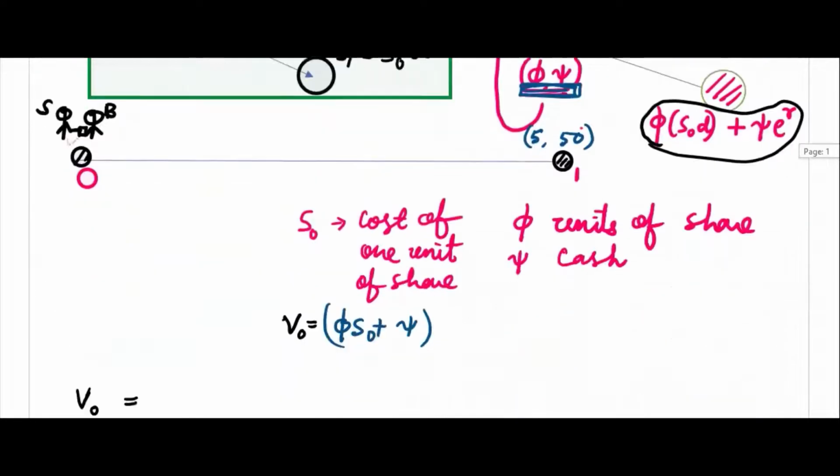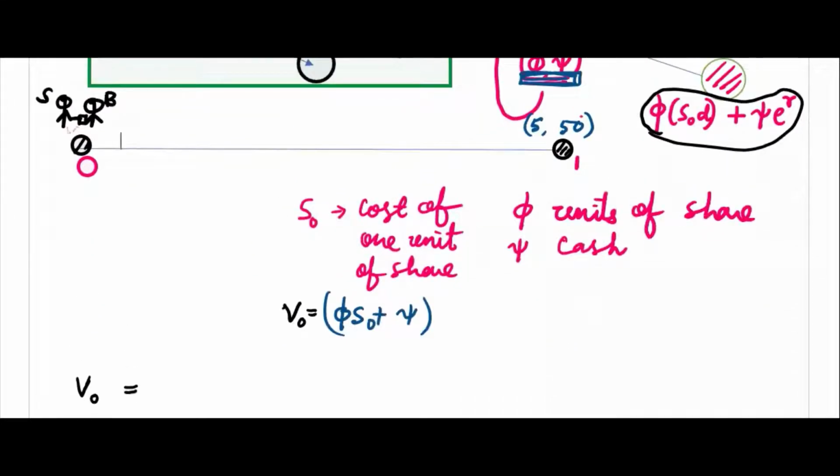So if I introduce for this guy also like this, why not spend a little bit of time and do it properly. So if I introduce this one also, what are the payoffs?